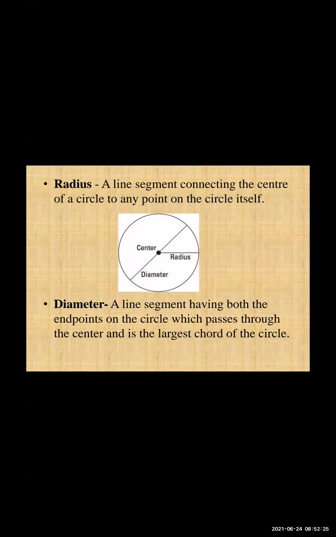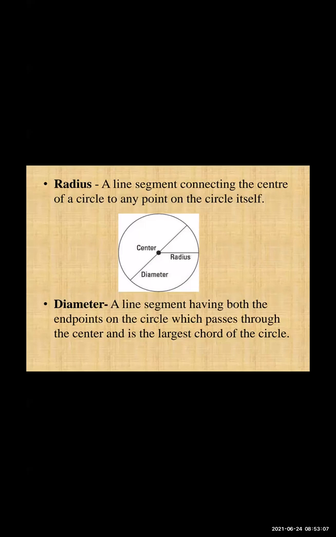Next is diameter. A line segment having both endpoints on the circle, which passes through the center. We will see up to this only right now. Okay, the same thing is here. As we have seen in radius, it is also a line segment from the center to the endpoint of the circle. Same thing here, a line segment having both the endpoints. In the radius, one point was at the center and the other point was on the circle, so only that much of a segment we called the radius.